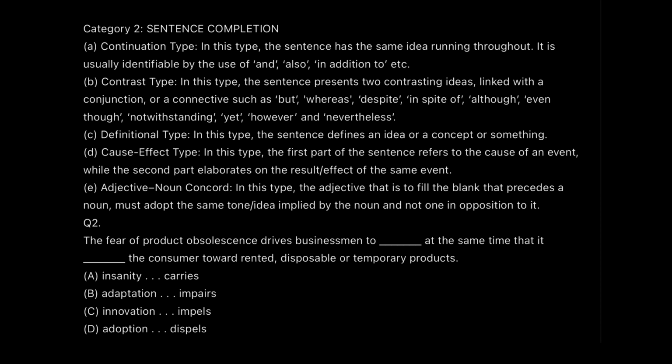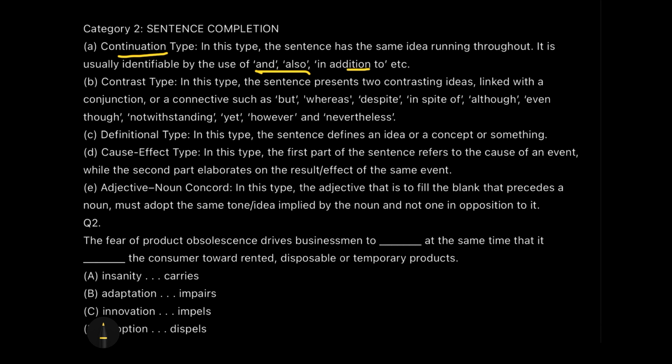अगर sentence continuation type का sentence है, continuation type का sentence means it is having the same idea throughout, then we will be going with a word matching with the scenario. जैसे कि how will we realize that it is a continuation type sentence? By looking at the words and, also, in addition to, etc.